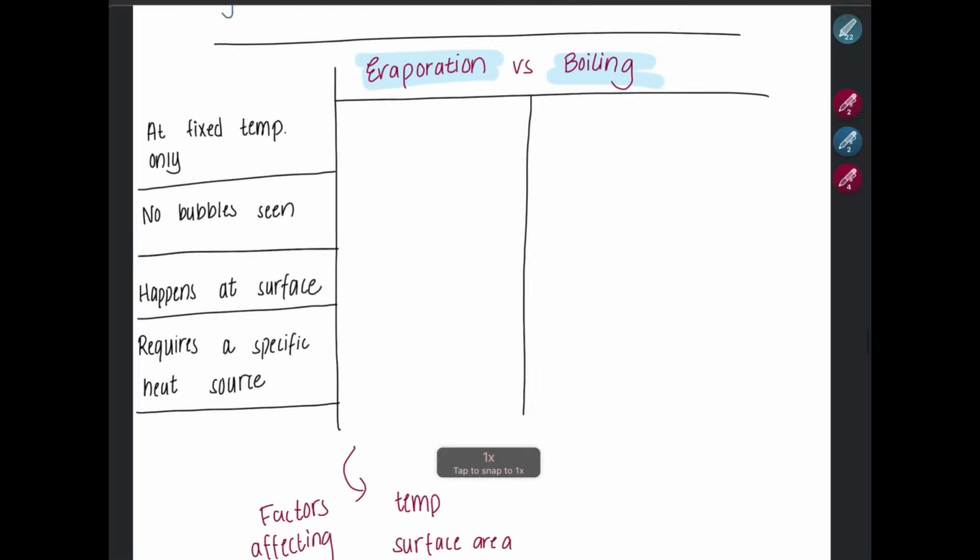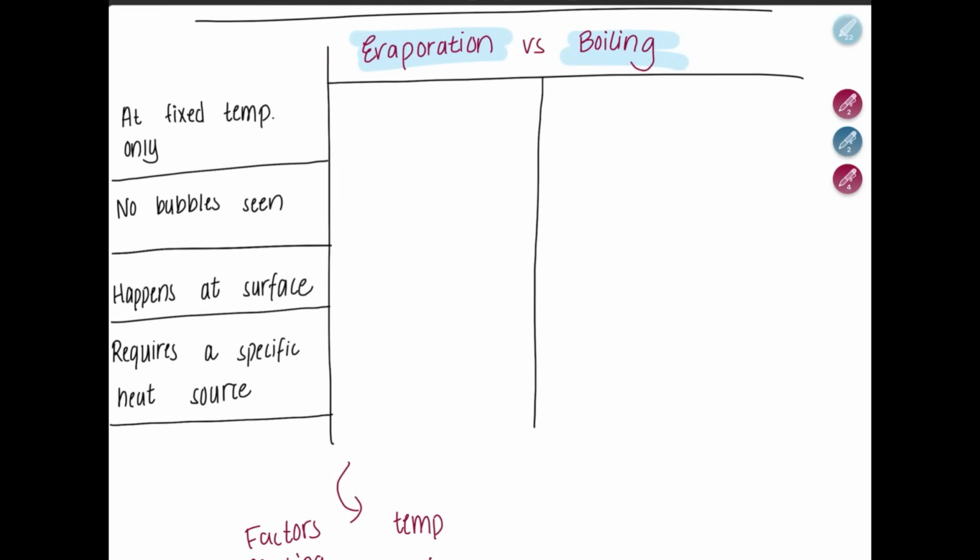Now we have something else. This is evaporation versus boiling. Which of them happens only at a fixed temperature? That is going to be boiling. Why? Because substances have a specific boiling point. For example, for water it is 100 degrees Celsius. Evaporation, on the other hand, can happen at any temperature. For example, if you dry your clothes out in the air, the water will evaporate and be gone. Even though it didn't reach 100 degrees, the water evaporated and was not there.